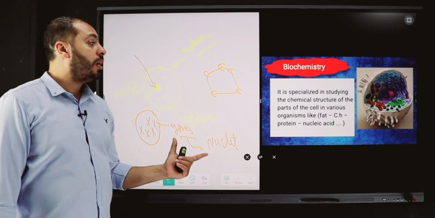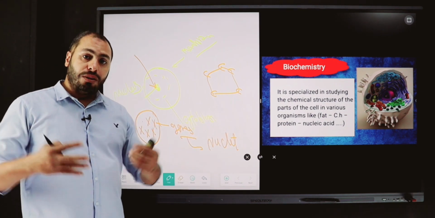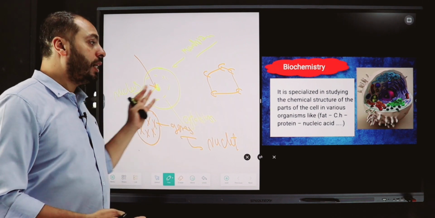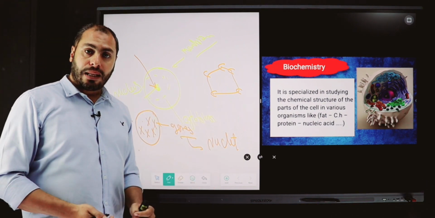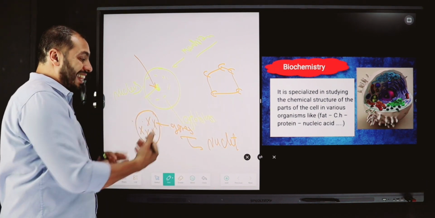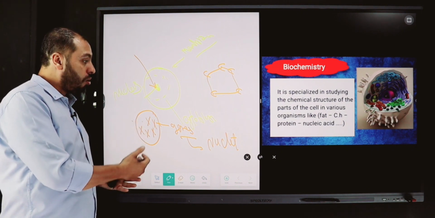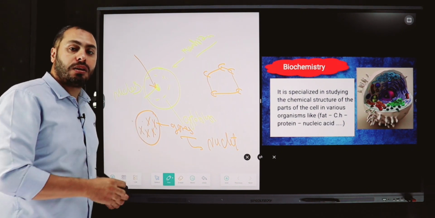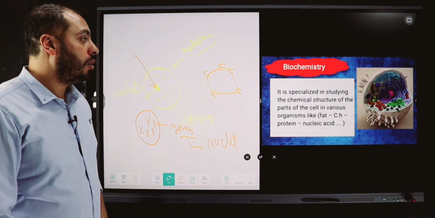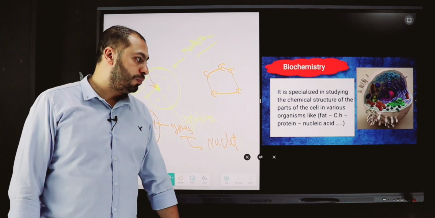So this is the meaning of the interference between chemistry and biology, and knowing the chemical structure of the organelles inside the cell. This is biochemistry.